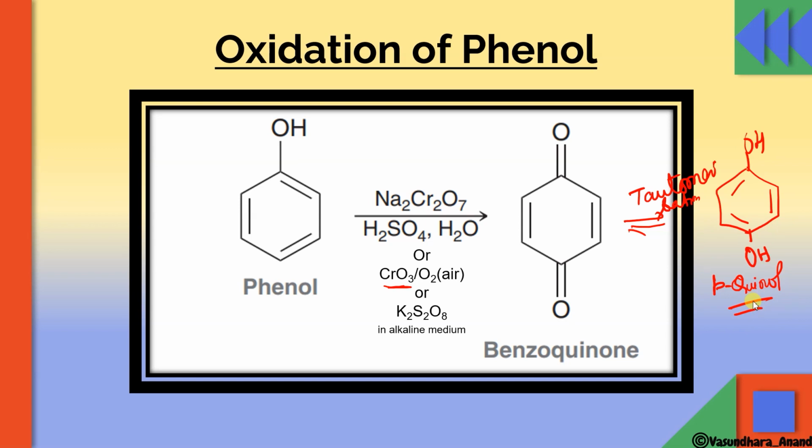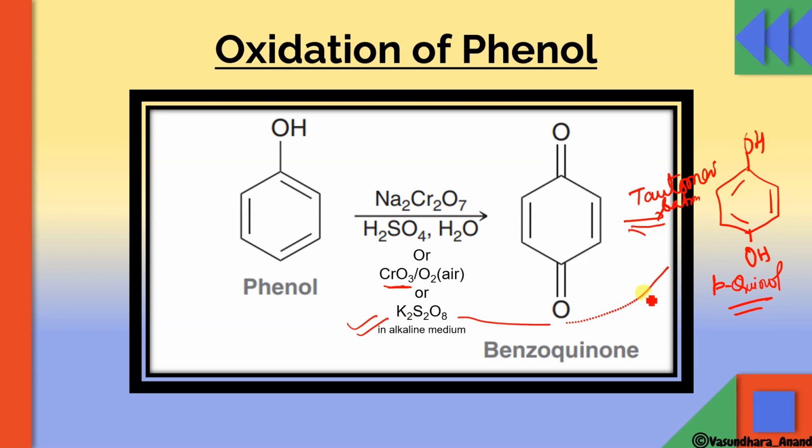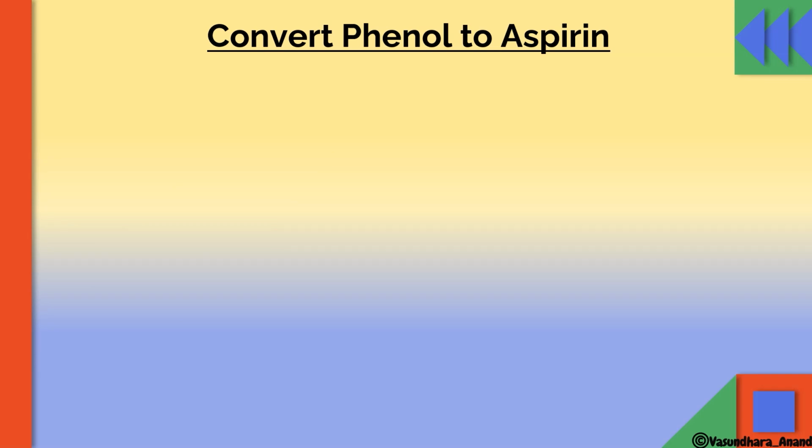Especially with this K2S2O8, this is the paraquinol, the major product. Now some conversions. Convert phenol to aspirin. So phenol, you all know, is benzene with an OH group, and aspirin is